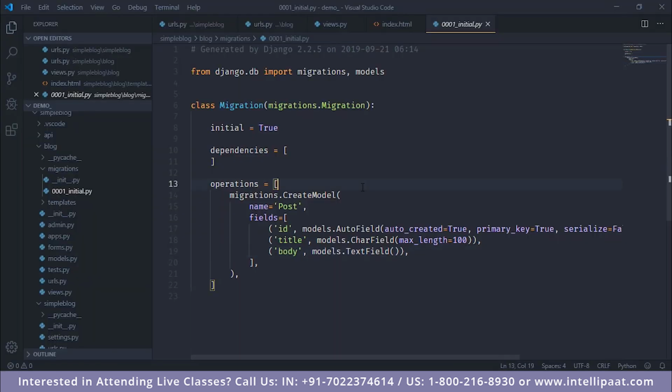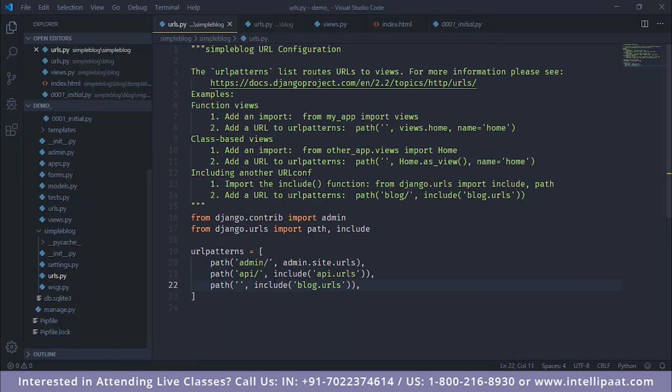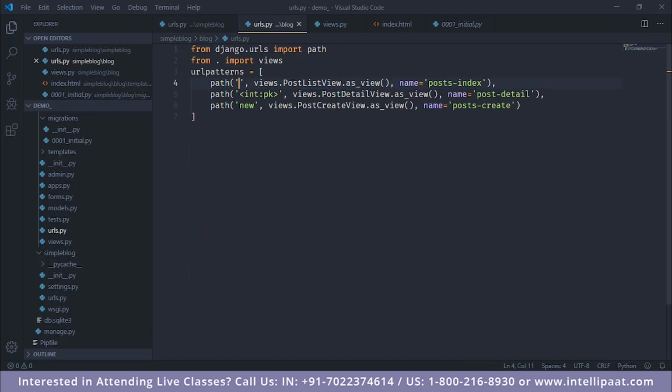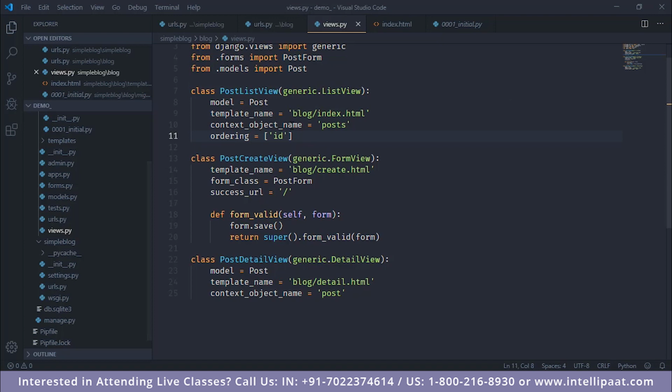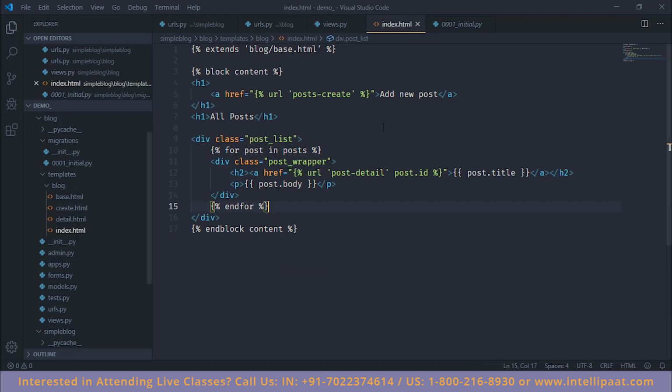So for instance, as you can see in our application, we get a GET request to the blog.urls file. Then this is the view that is used to generate the response and send it back to the user. Inside the view, this is the model that is being used to get data from, and this is the template in which the data is being passed. So let's open the template and see.